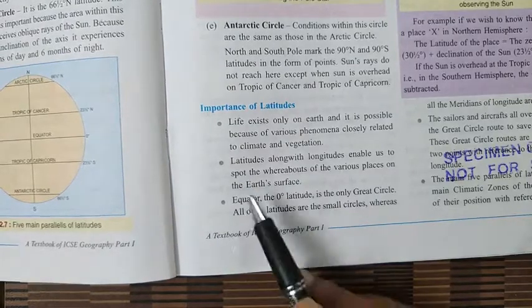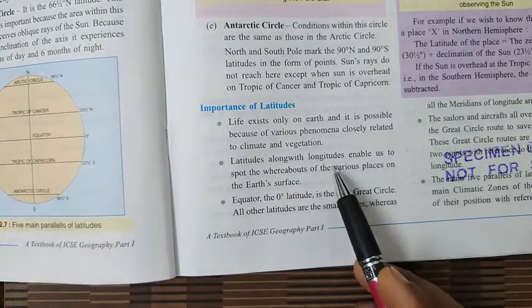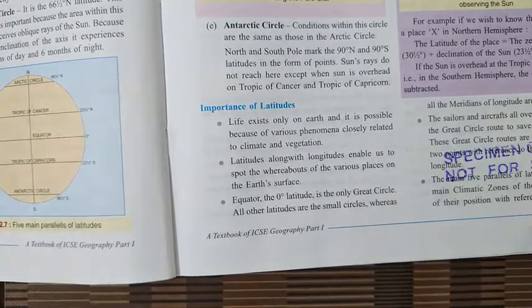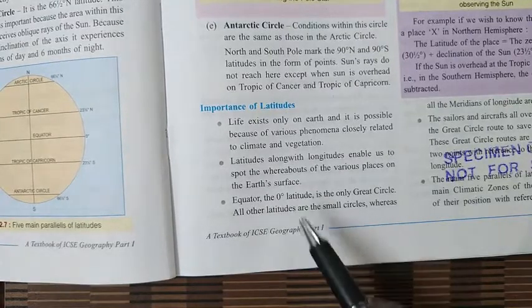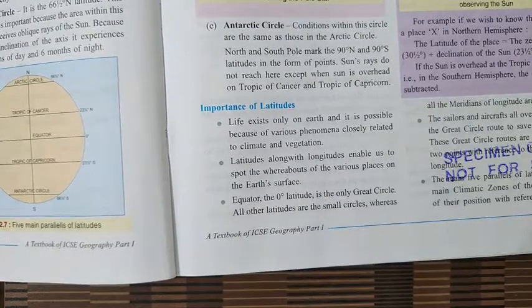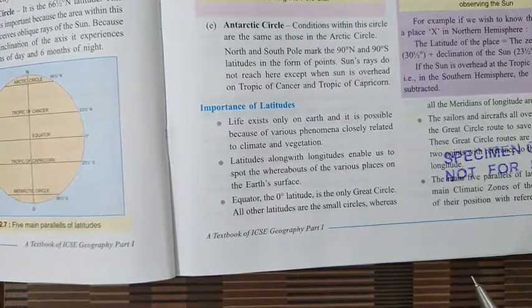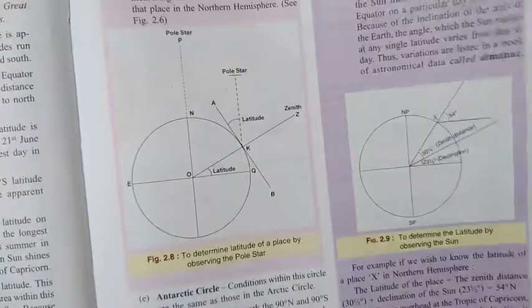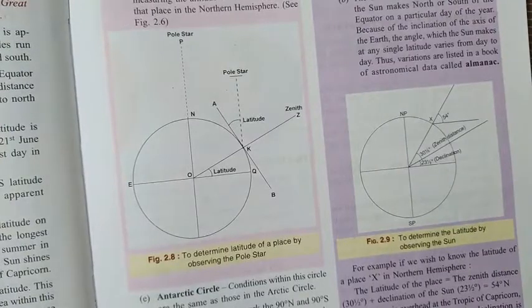Well, next is the latitude along with the longitude. They enable us to spot the places on the globe, that is, on the earth. So this is the importance of latitude. Third is about the equator. As all of you know, the equator is called the great circle. Why? Because it is the greatest latitude and it divides the earth into two hemispheres, that is, northern and southern hemisphere.